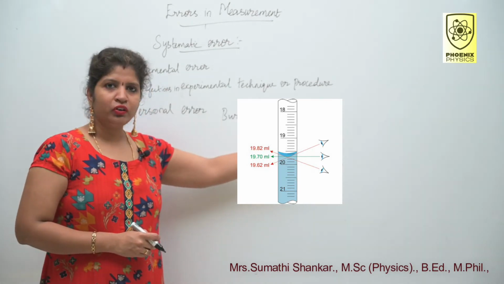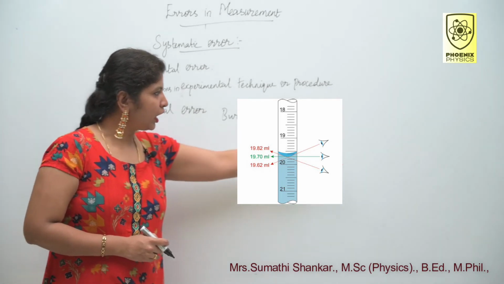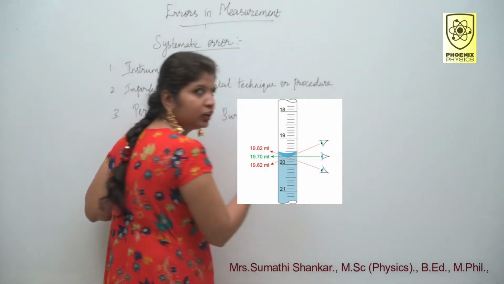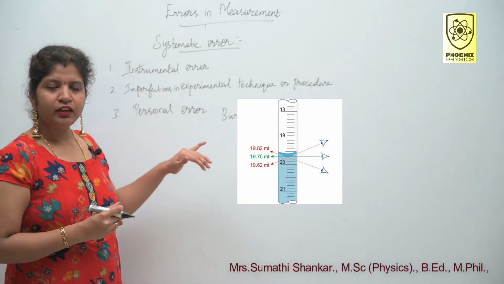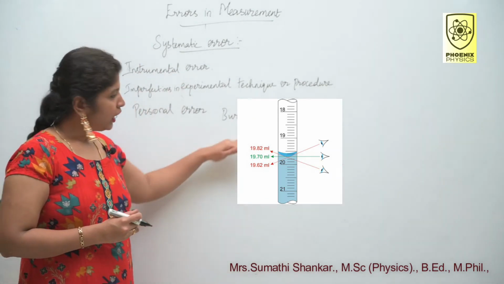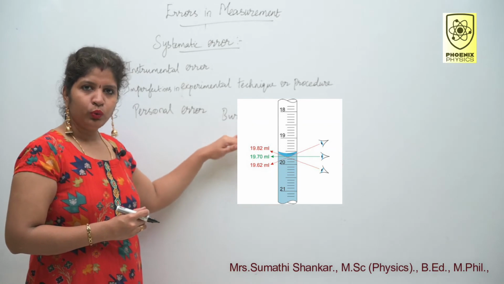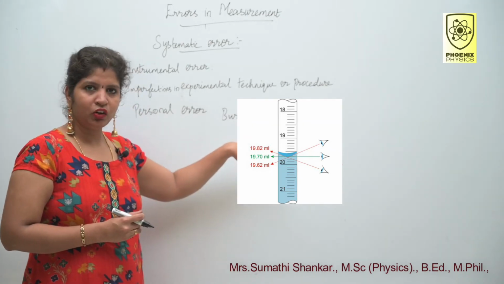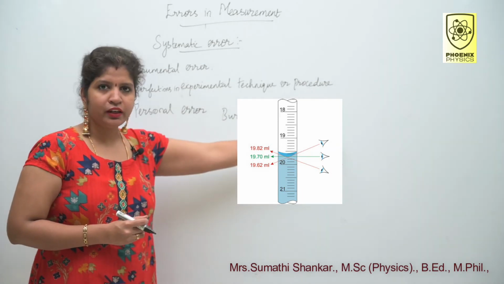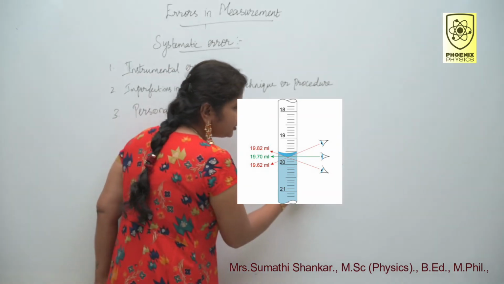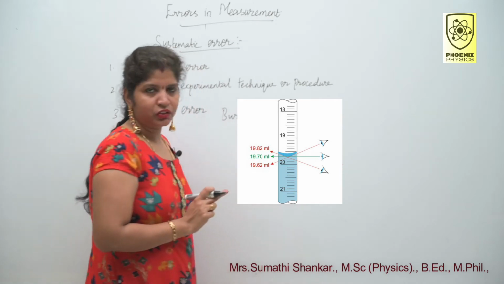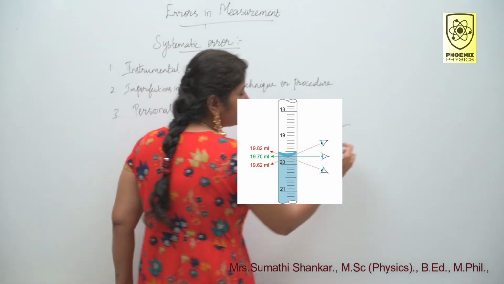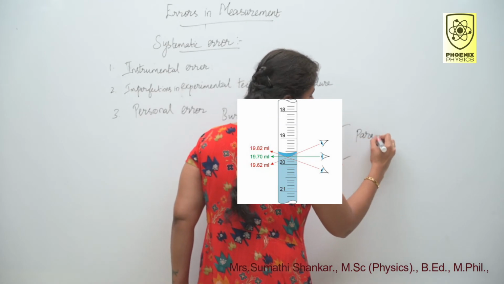If you are not reading the meniscus at eye level, that is this level, eye level, you will get an inaccurate value and the value will be either high or low depending on whether you take the reading above or below the meniscus. These two positions give parallax error.